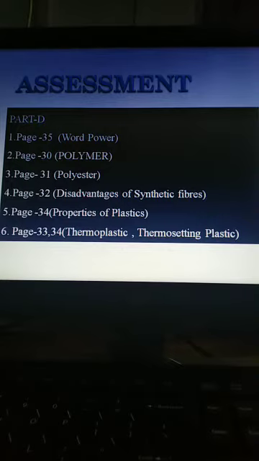Moving towards part E. Answer each of the following questions in detail. First question, what are synthetic fibers? Write about the different types of synthetic fibers. The first part of the question is given in page number 30 under the heading synthetic fibers. Synthetic fibers are man-made fibers produced from chemical substances. Nylon, polyester and rayon are some examples of synthetic fibers.